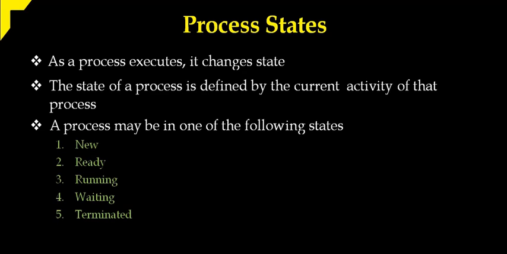So any process might be in new, ready, running, waiting, or terminated state. That is what the process states are. Now we will understand what exactly these states mean.